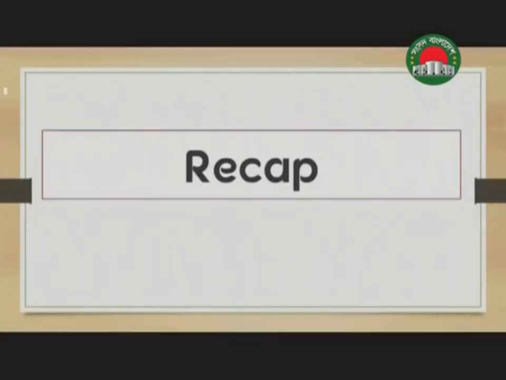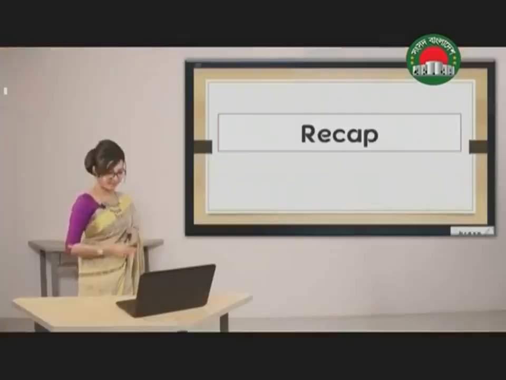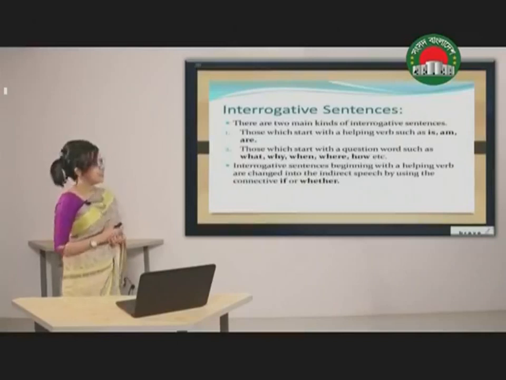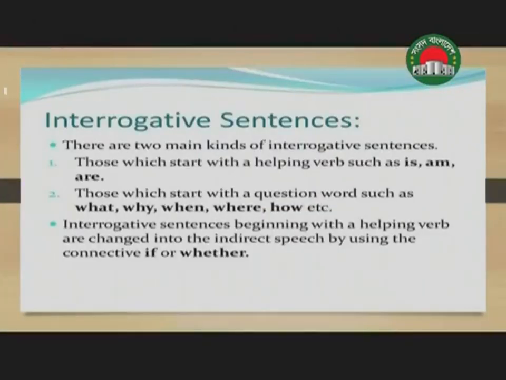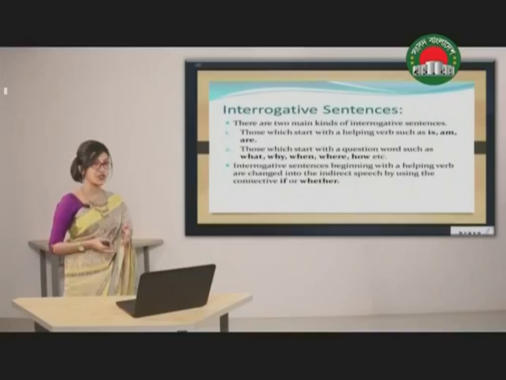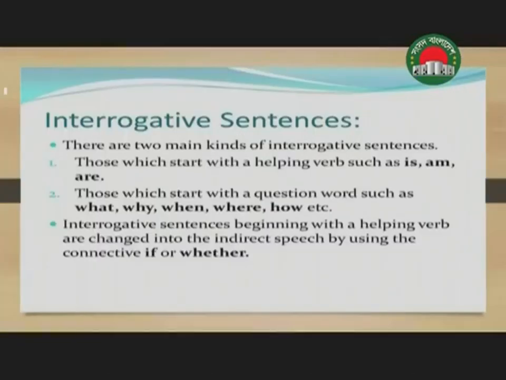Now let's have a quick recap of what we have learned today. Interrogative sentences can be changed from direct to indirect speech in two ways: those which start with a helping verb such as is, am, are, or those which start with a question word such as what, why, when, where, how, etc. Interrogative sentences beginning with a helping verb are changed into indirect speech by using the connective "if" or "whether."